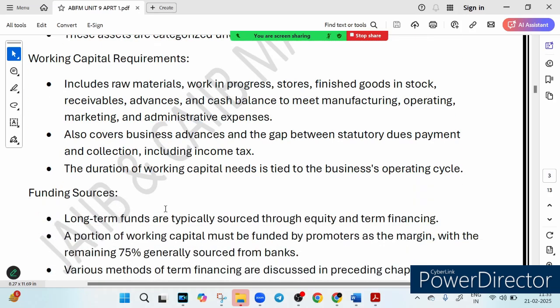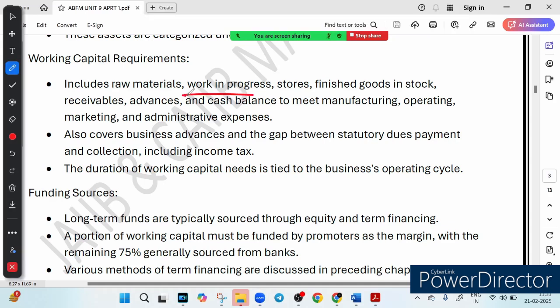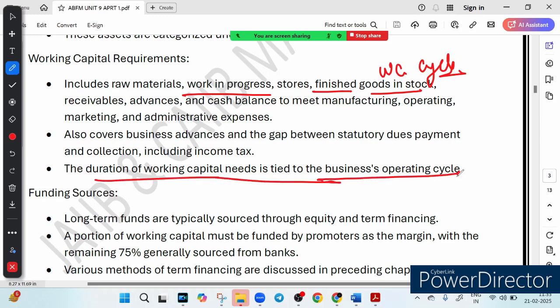Now let's talk about working capital requirement. To run a business smoothly, you need money for buying raw material, work in progress, paying salary, managing stock, and handling daily expenses. The key point is the working capital cycle. It determines how long you can keep the business running before earning back your money. Just like running a household, you need cash every month for groceries, rent, electricity, and school fees. If you don't plan well, you may end up borrowing. So the duration of the working capital cycle needs to be tied to the business operating cycle.